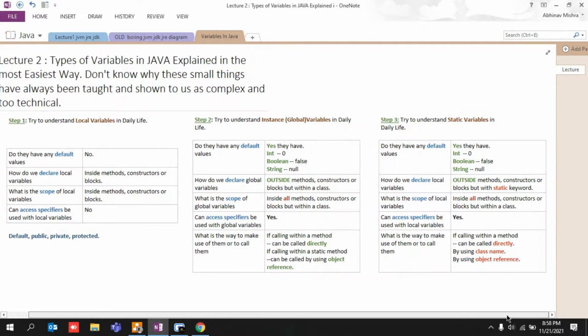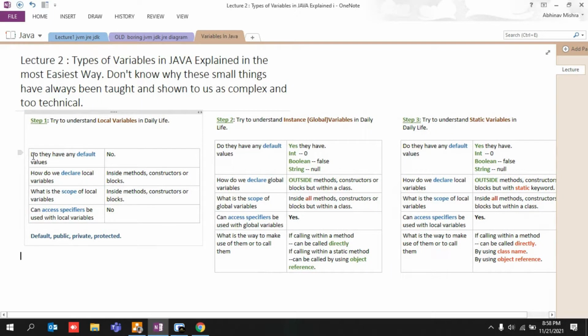So in the very next lecture, I'll be talking about the technical stuff. I'll be using the entire coding part. No more fancy or theoretical concepts would be there. I will be writing code and showing you each and everything line by line for all these three variables.